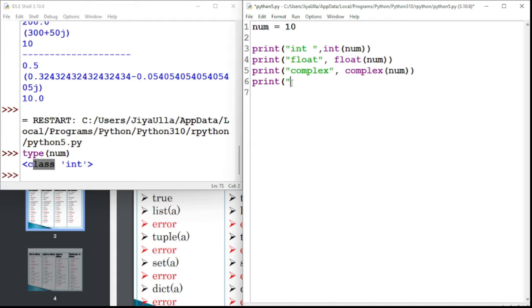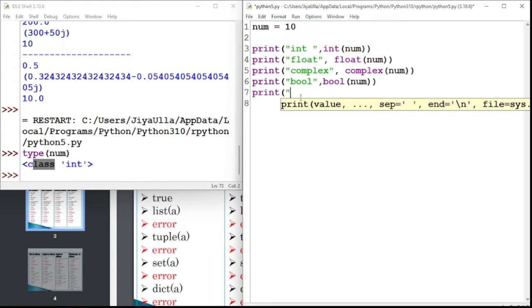Next, we cover this with a boolean value. Let's say bool. By the help of the bool constructor, you have to remember this. This is not much difficult to remember. If I want to convert the integer number, we have the int constructor; float number, the float constructor; complex number, the complex constructor. This is very easy. And next, I want to convert into list.